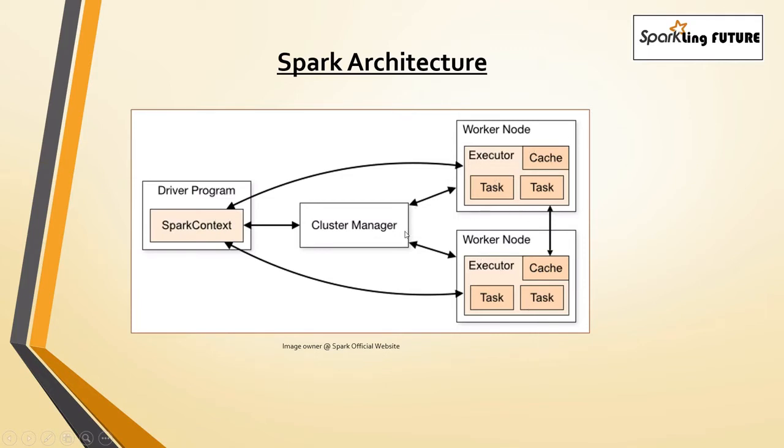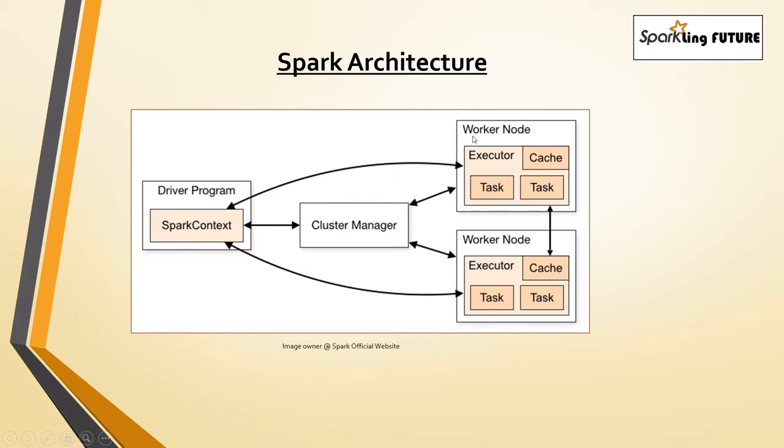Worker nodes are the different computers, because this will be executed in a cluster, right? So this is machine 1, this is machine 2, something like that. The cluster manager will have the details of all the machines, which are called the worker nodes, and then it will take the configurations from the Spark session or context and allocate the required memory for running the job in the worker node.